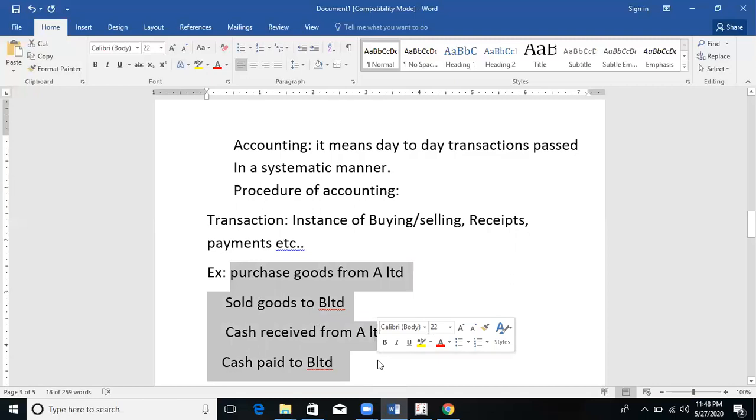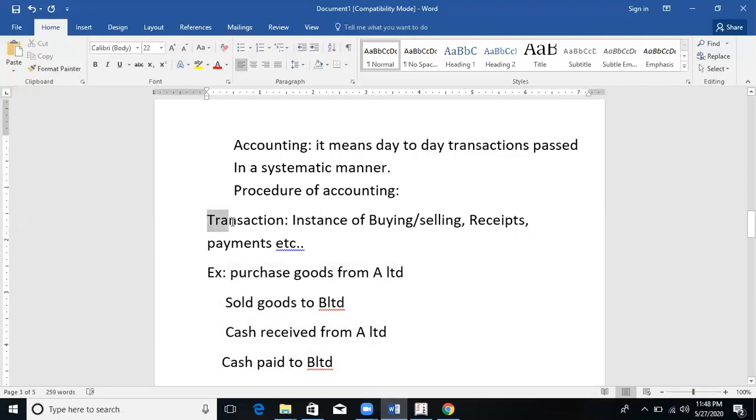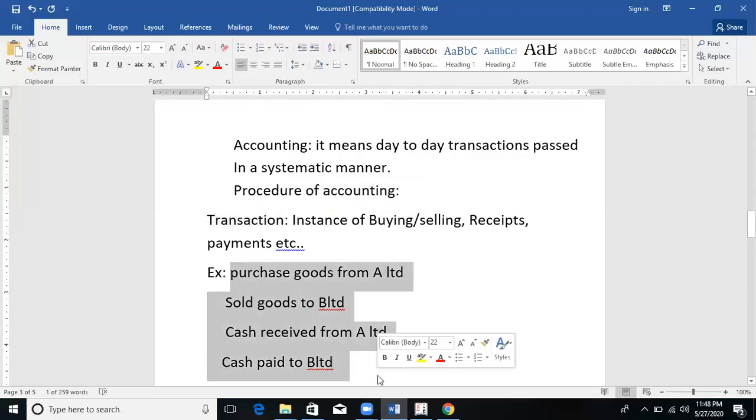Whatever you purchase, after purchasing, whatever you pay. Whatever you sold, whatever you receive the payment. It's nothing but whatever you buy, whatever you sell, or else receipts, whatever payments happen. So all together we call it as transaction. We call it as what? Transaction. And these are the examples for the transactions. Suppose if you purchase, or else if you sell, or else receipt happens, or else payment, all this comes under transactions. So these are the following transaction examples.